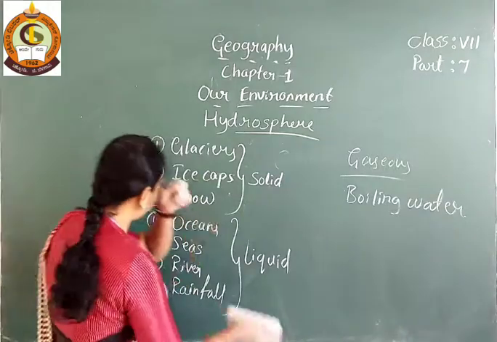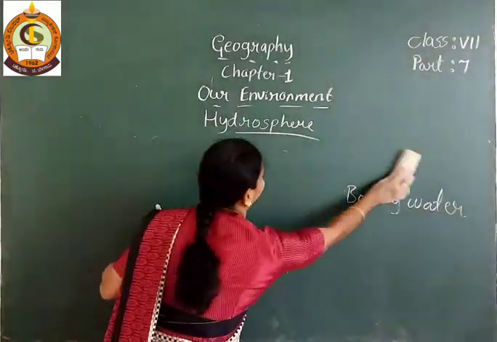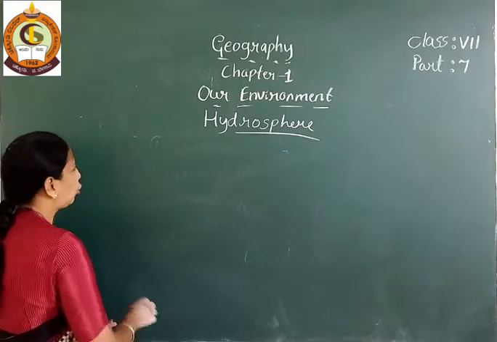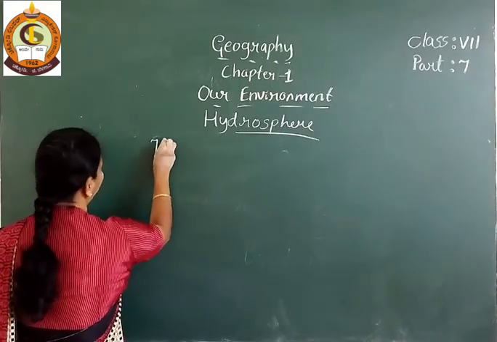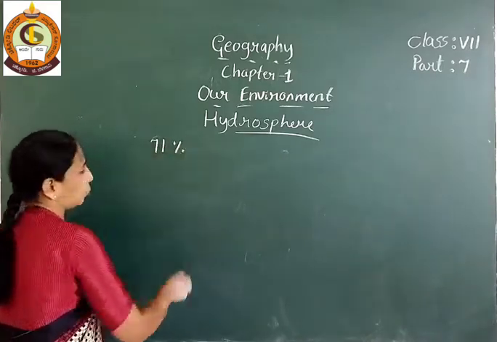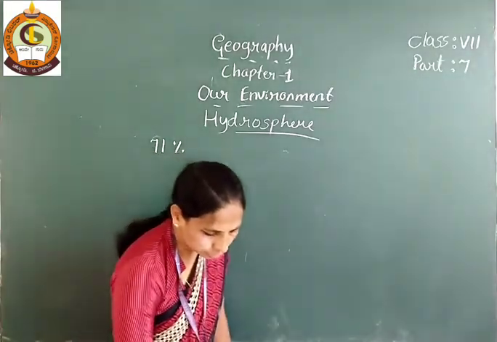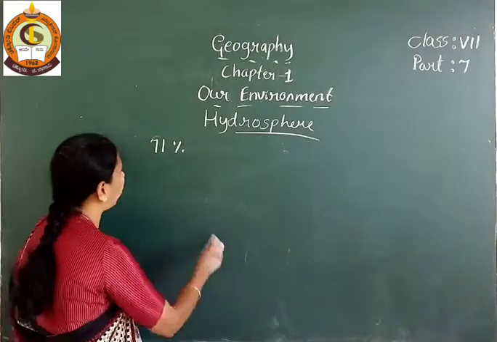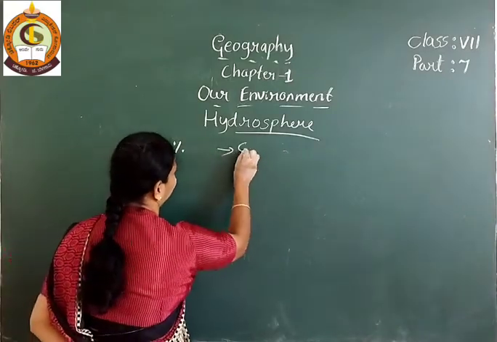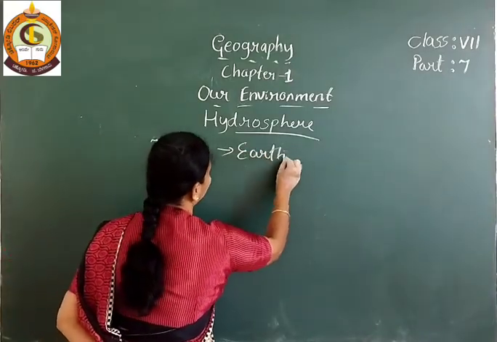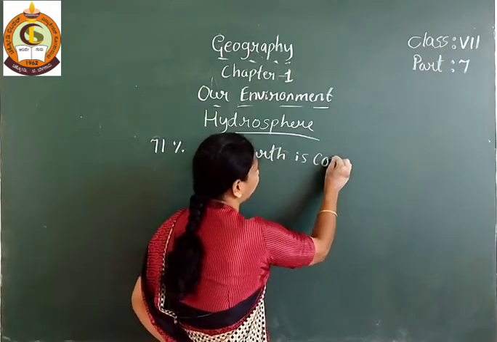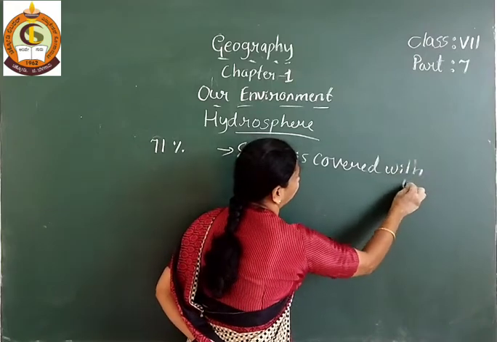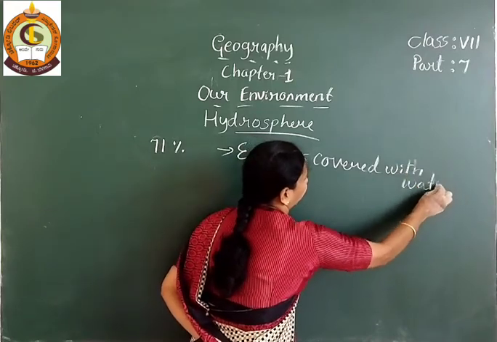And see students, next: 71% of the earth is covered with water.